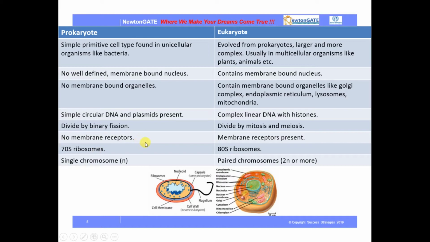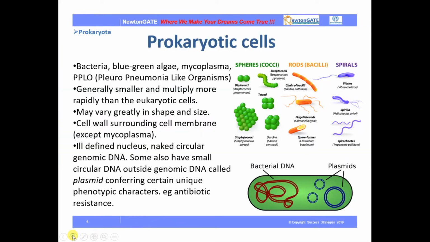Now, there are no membrane receptors in prokaryotes, but in eukaryotes we can see membrane receptors present. 70S ribosomes are present in prokaryotes, and 80S ribosomes are present in eukaryotes. Prokaryotes have a single chromosome, while eukaryotes have paired chromosomes. So basically these are the differences between a prokaryote and a eukaryote.